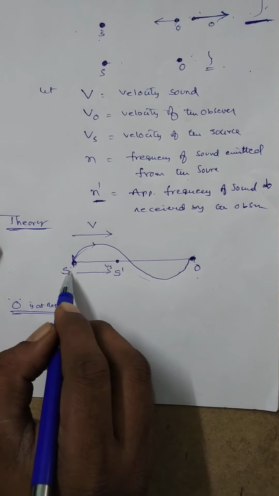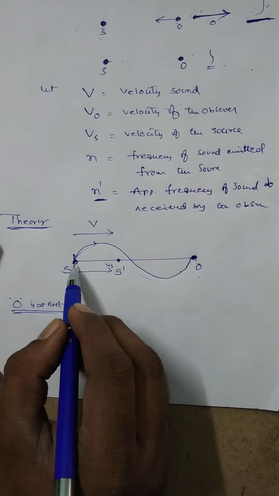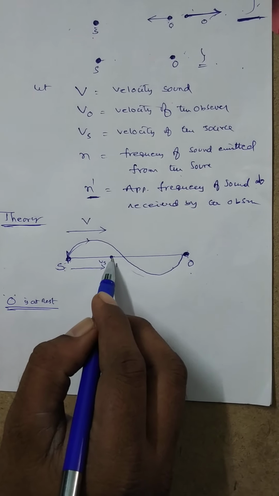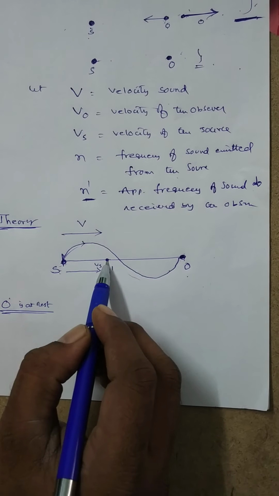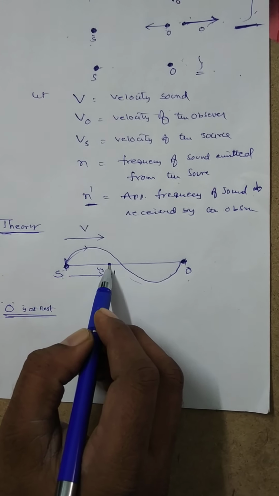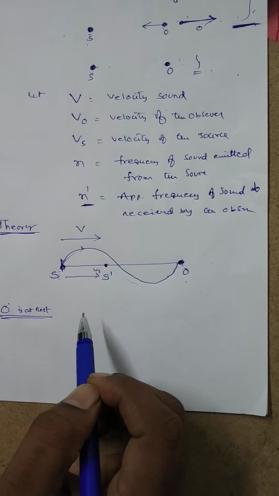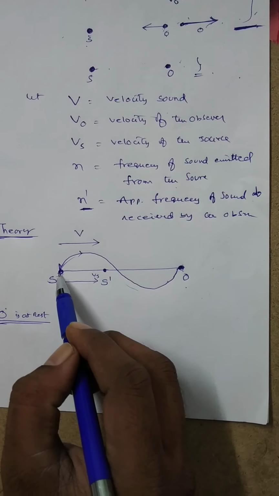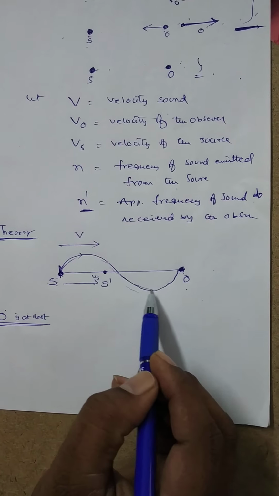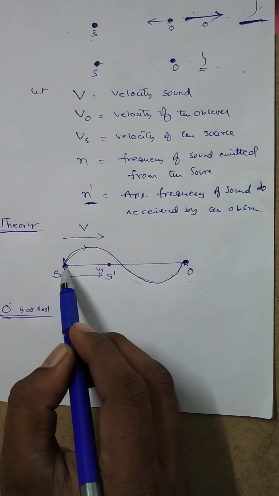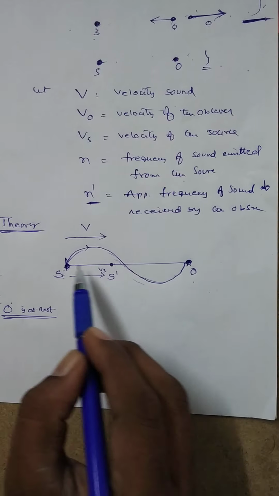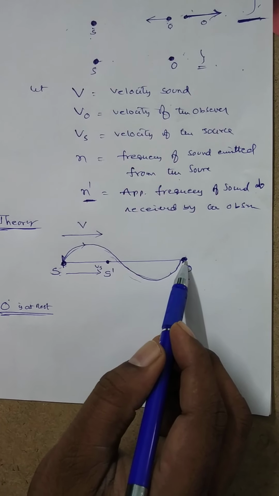From S to S dash, the time taken by the source is capital T seconds, where capital T is known as the time period. When the first wave coming from S reaches the observer O, the time taken for a complete wave is equal to capital T, which is called the time period.